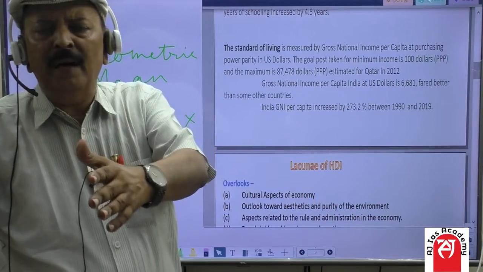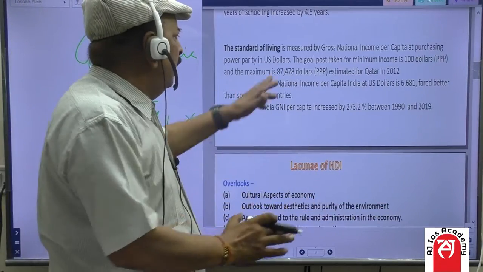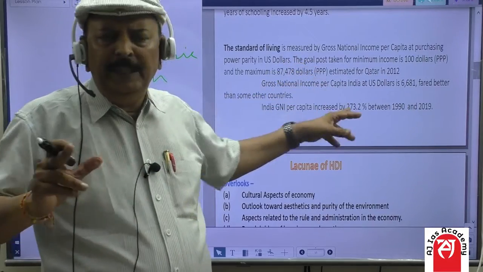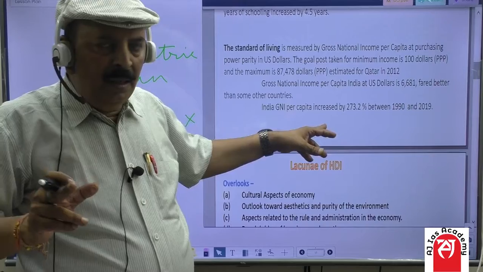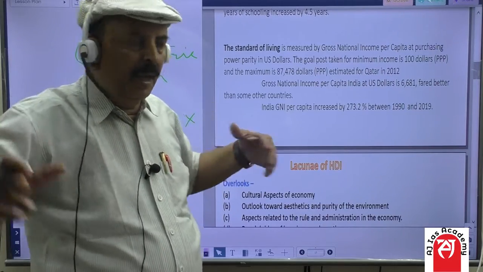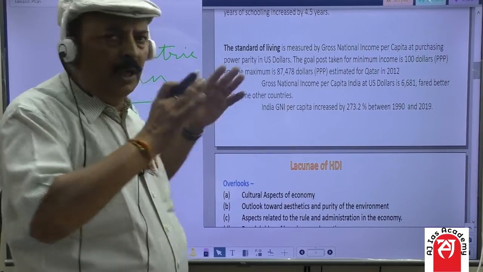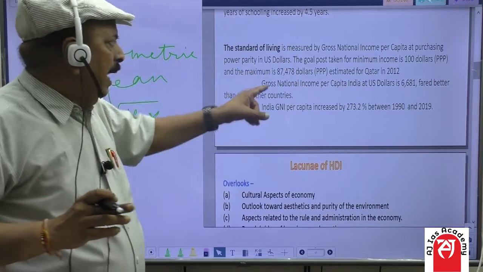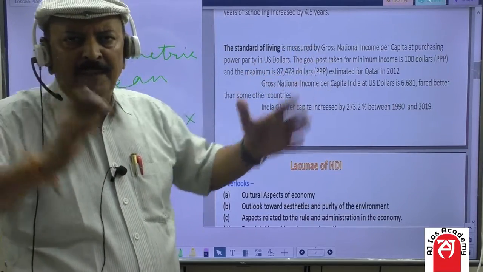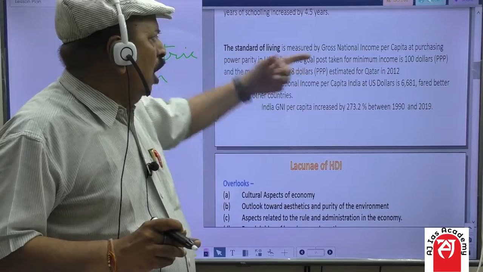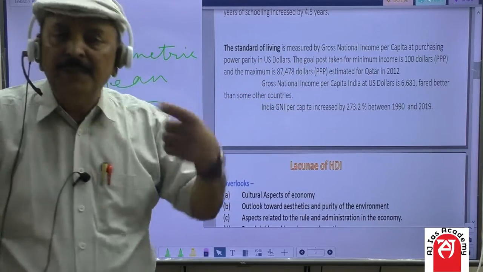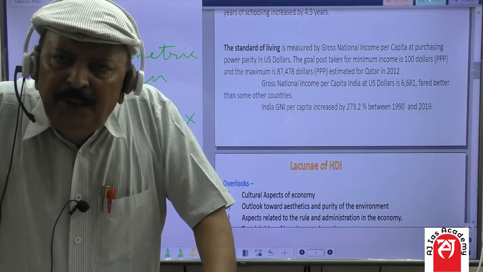Minimum is 100 American dollars and maximum is $87,478 at PPP for Qatar, which is the highest, a Gulf country, in 2012. So by the formula from between maximum and minimum, the gross national income per capita at PPP is calculated. How it is calculated, that I will give you an example tomorrow.